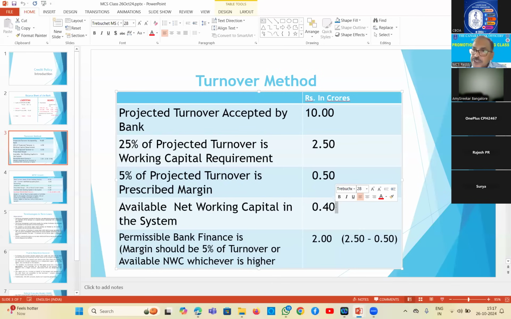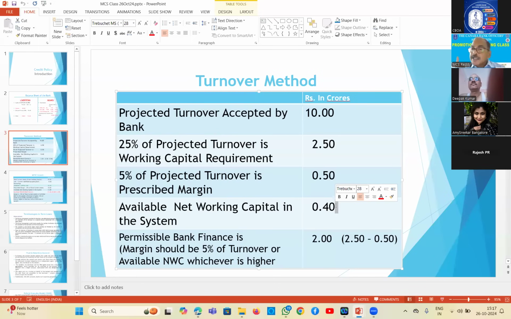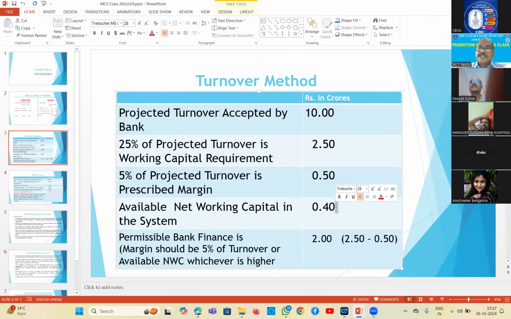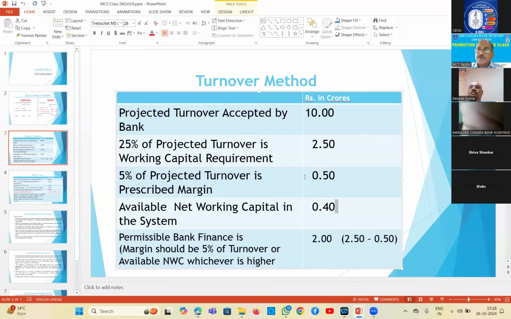Either 5% of projected turnover or available net working capital, whichever is higher, that is the margin. So here 10 crores is projected turnover, working capital requirement is 2.5 crores, 5% of turnover is 0.5. This is the margin actually prescribed, but available net working capital is 0.4. So whichever is higher, 5% of turnover is higher. So this is the margin. 2.5 minus 0.5, 2 crores.